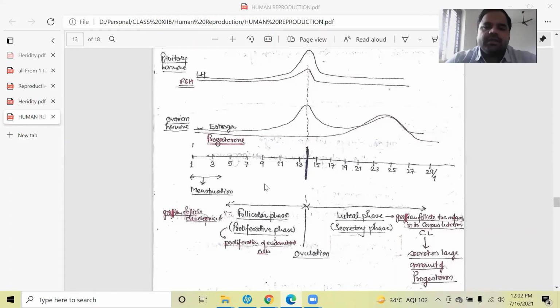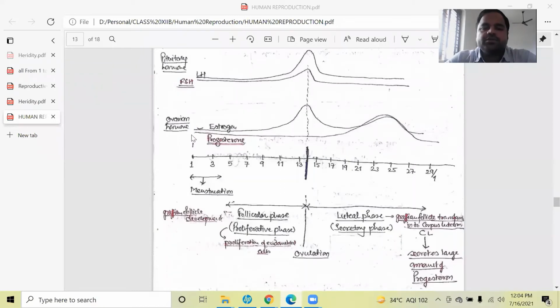Now we can see here what would be the level of the hormones secreted during this period. So LH, luteinizing hormone. You can see here the level of luteinizing hormone and follicle stimulating hormone rises at the day of ovulation. Means during ovulation, the expression of LH and FSH will be so much higher as compared to the rest of the days during the menstrual cycle. Now we can see the expression of estrogen peaks two times. First at the day of ovulation and at the 23rd to 27th day.